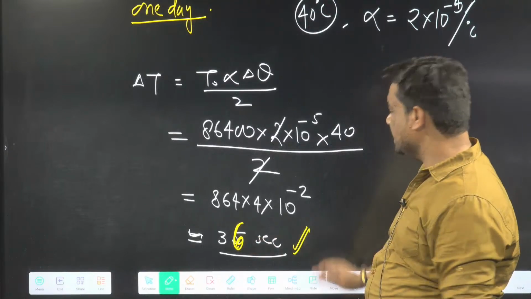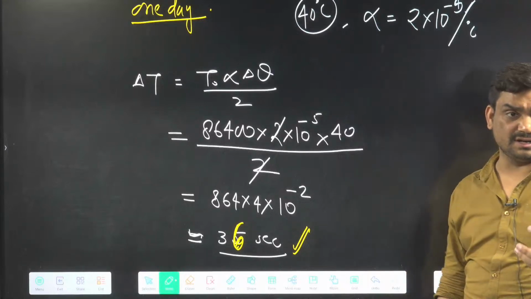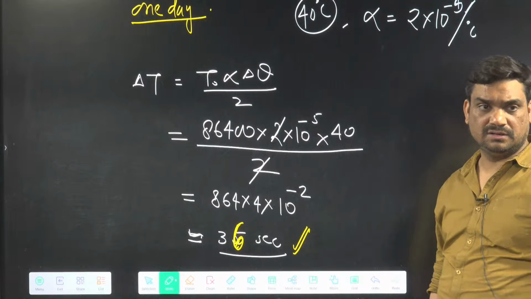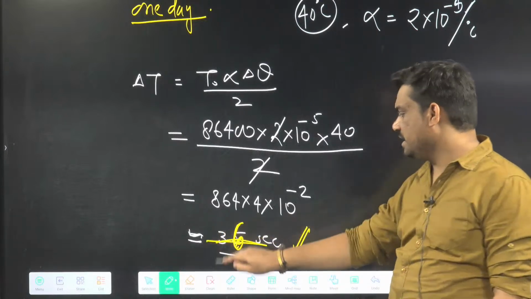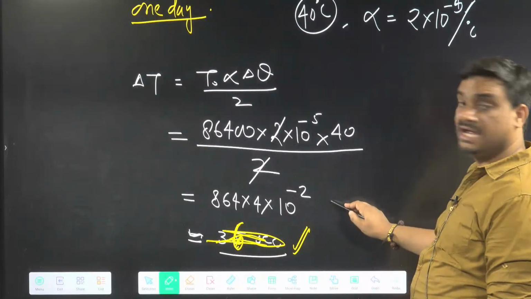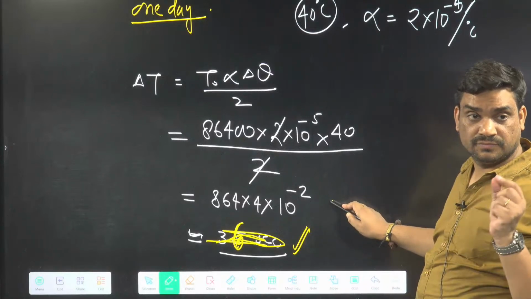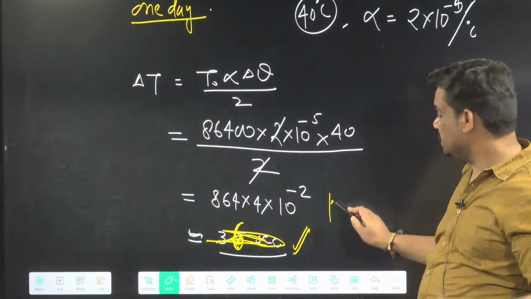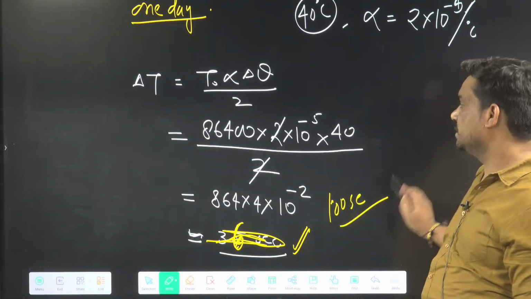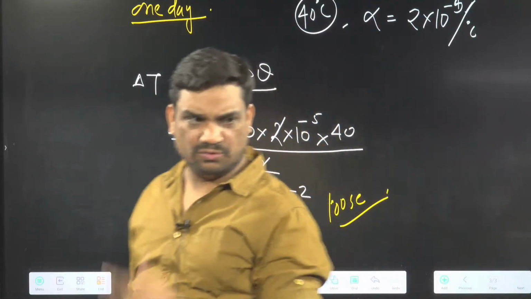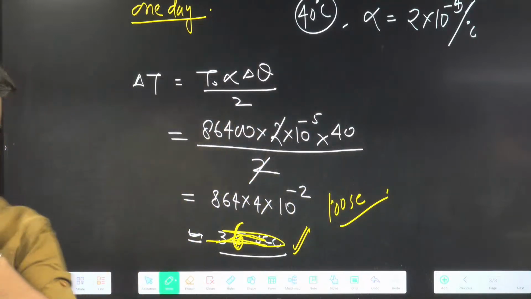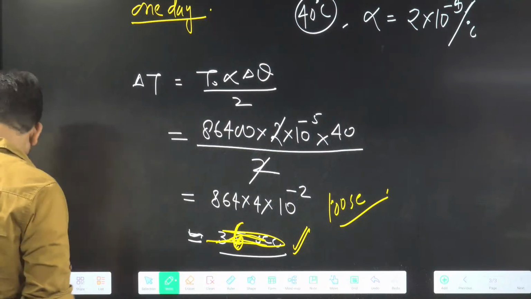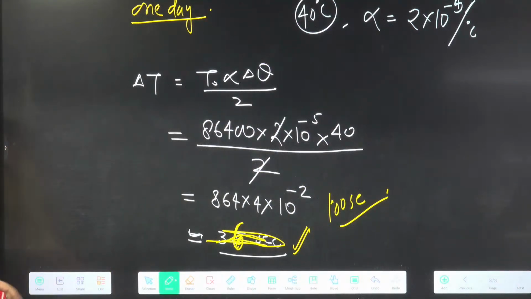It will lose or gain. Temperature more means it is going to lose this much time. You can do this multiplication, I am not writing any answer here. Right, next question. Make it fast. Then we are having the next question.